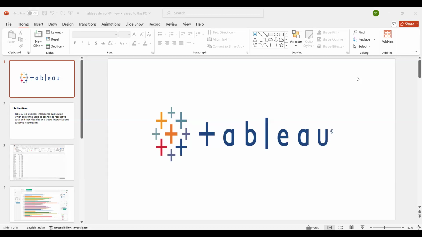So they can understand in which areas they should concentrate to gain profits. From the work we do, they will come to some conclusions and take business decisions that will help them grow their business, right? That is what Tableau is basically.